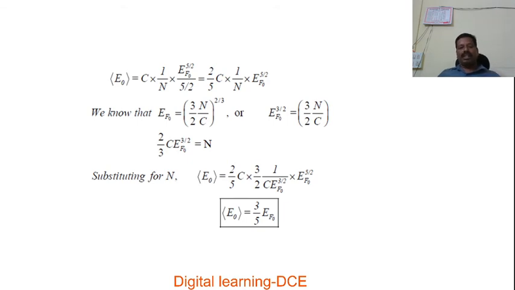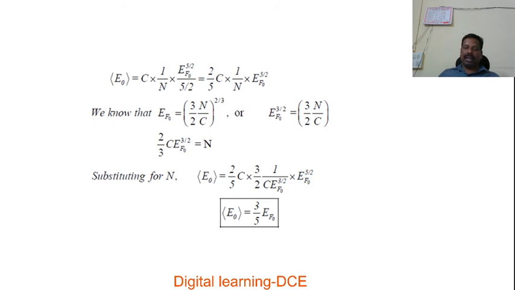We know, as we derived in the previous discussion, that the value of EF naught at absolute 0 is 3 divided by 2 into n by C, all to the power of 2 by 3. Now EF naught to the power of 3 by 2 is equal to 3 by 2 into n by C, that we know. Solving for n, n is equal to 2 by 3 C EF naught to the power of 3 by 2. Substitute the value of n in the above equation and solve for average energy.